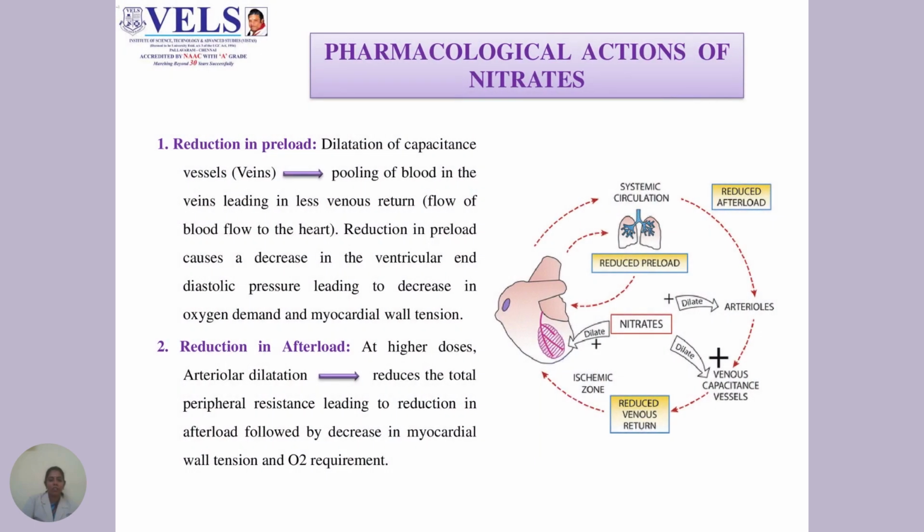Pharmacological actions of the nitrates. The first is reduction in the preload. Dilatation of the capacitance vessels, that is veins, causes pooling of blood in the veins, which leads to less venous return, that is flow of blood to the heart. Reduction in the preload causes a decrease in ventricular end-diastolic pressure, which leads to a decrease in oxygen demand and myocardial wall tension.